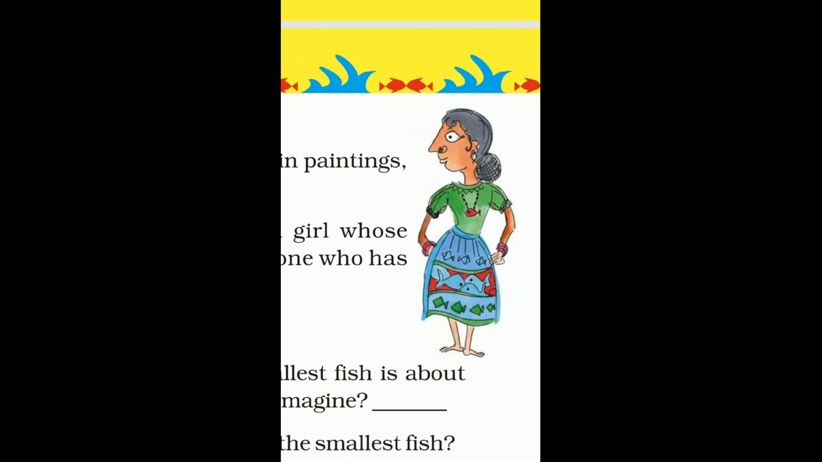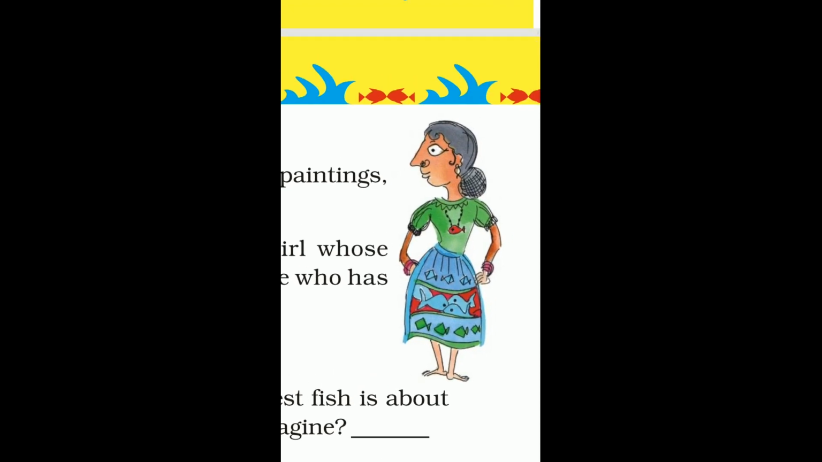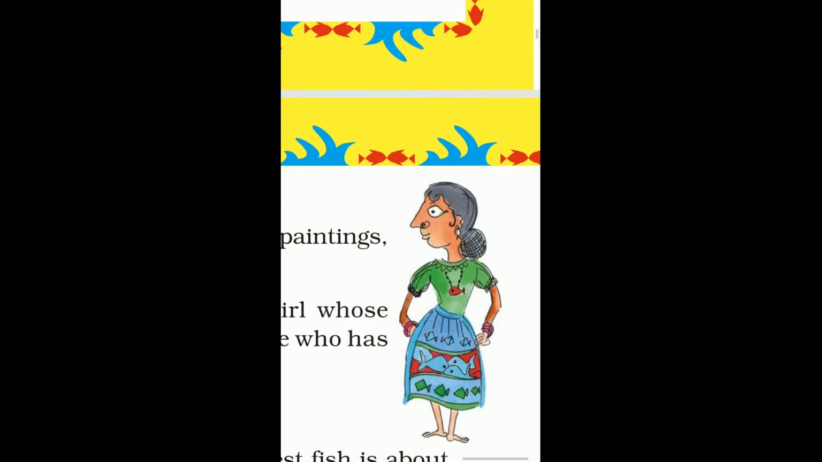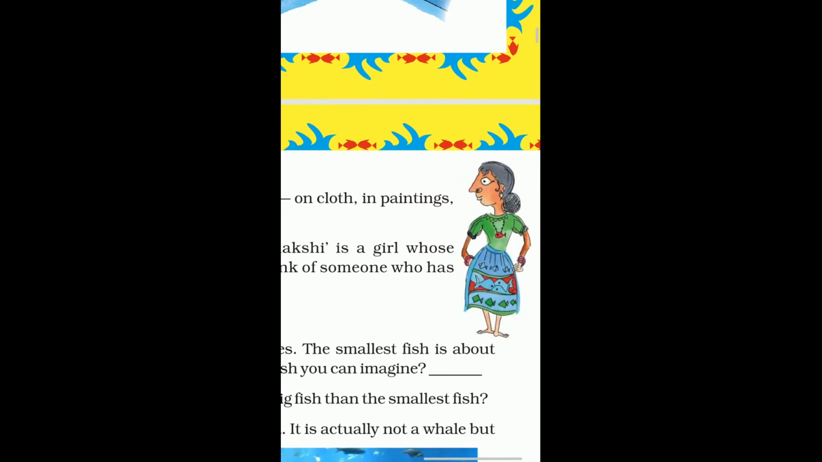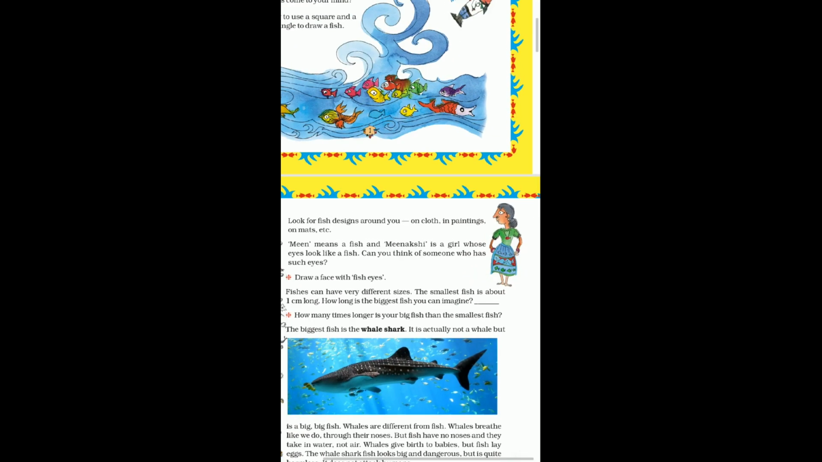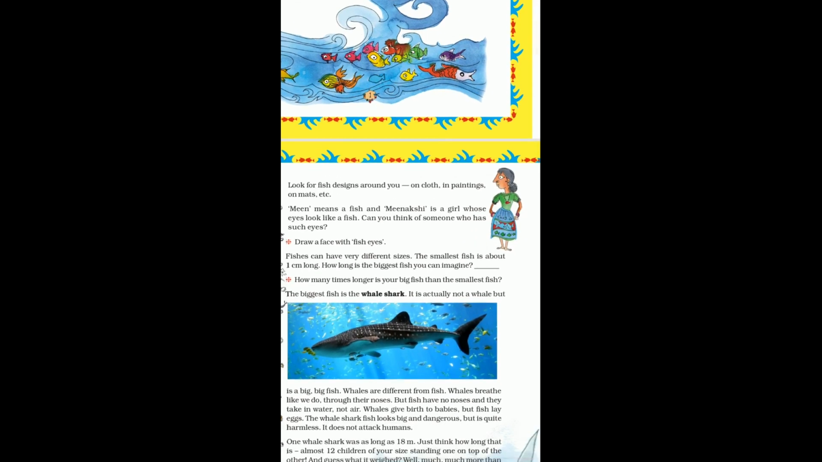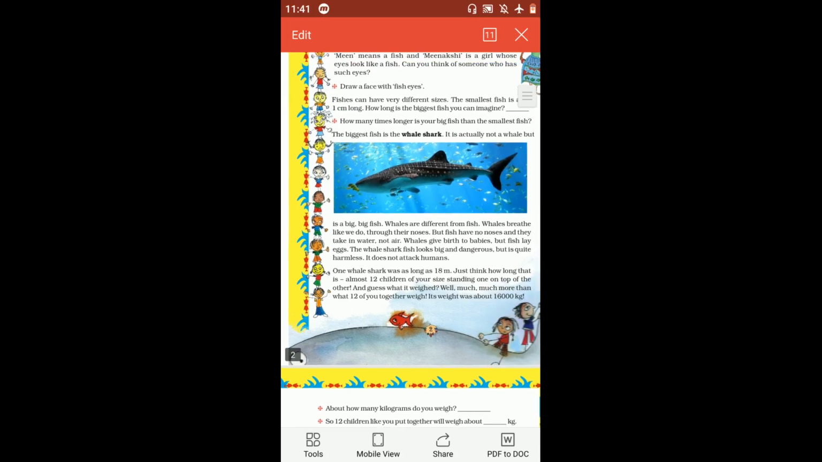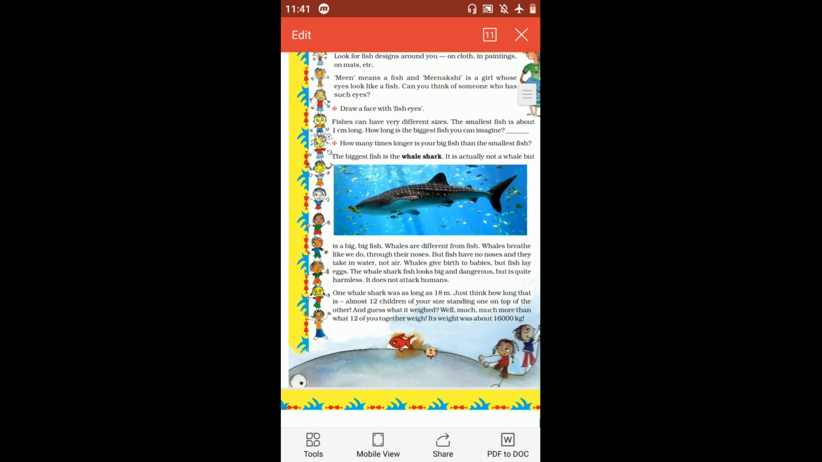And one more important thing, I don't know how many of you have noticed, but the eye of the girl is also in the shape of a fish. Her parents named her Meenakshi because Meen means fish, and Meenakshi is a girl whose eyes look like a fish. Okay. Yes. Fishes can have very different shapes and sizes.